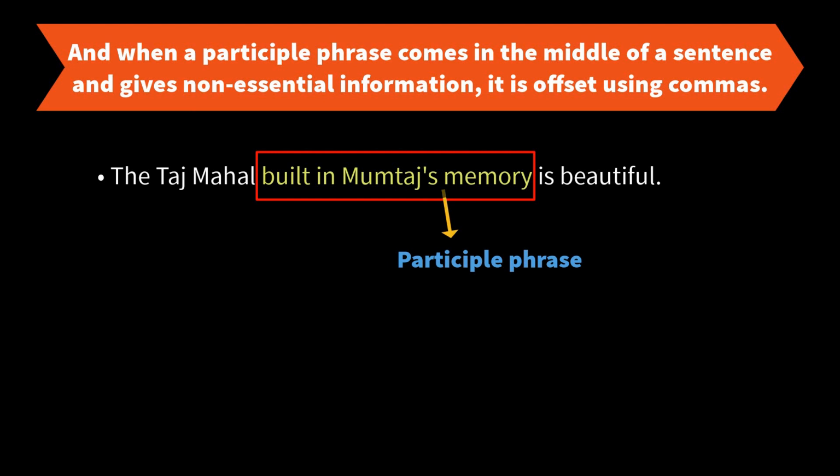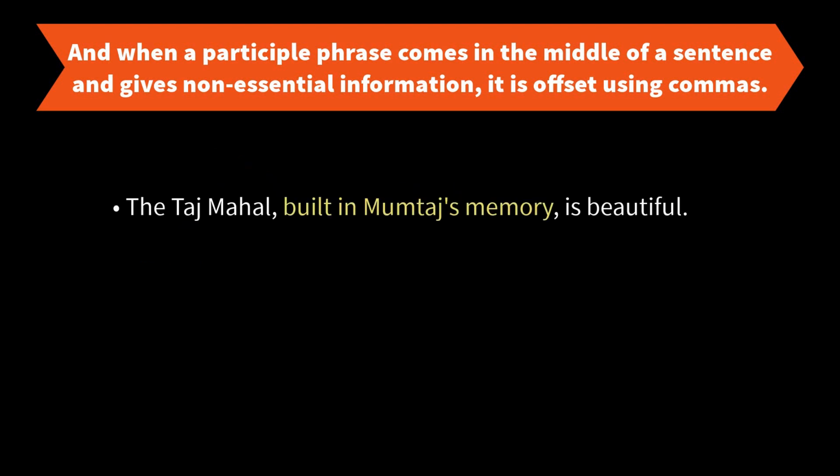So this phrase is giving information about the noun the Taj Mahal. But we already know what the Taj Mahal is. There is only one Taj Mahal in the world and we already know it. So this phrase is giving non-essential information about it. This is not helping us to identify the noun the Taj Mahal. We already know it. So this needs to be offset. This needs to be separated using commas. So we'll say the Taj Mahal, comma, built in Mumtaz's memory, comma, is beautiful.